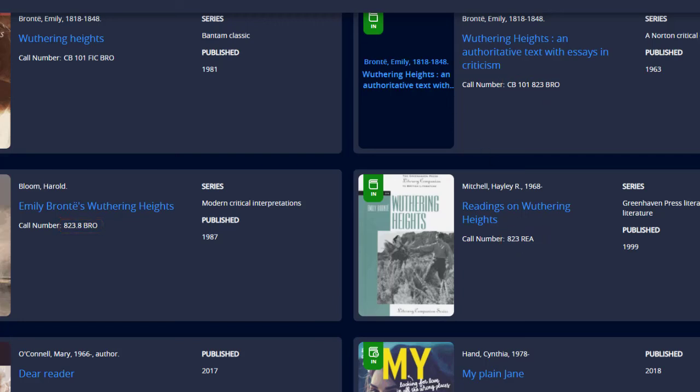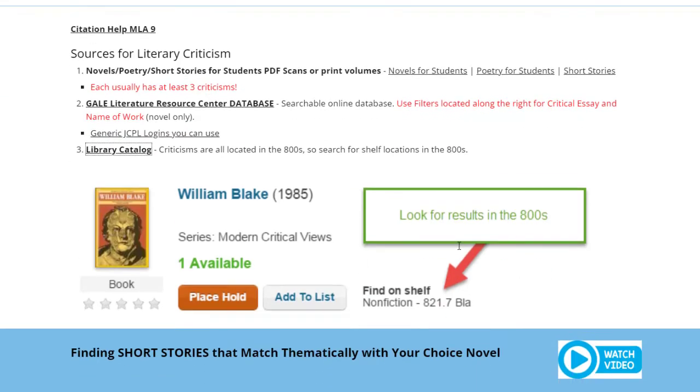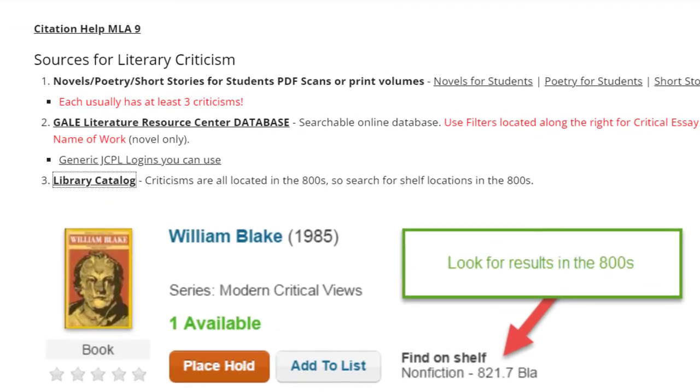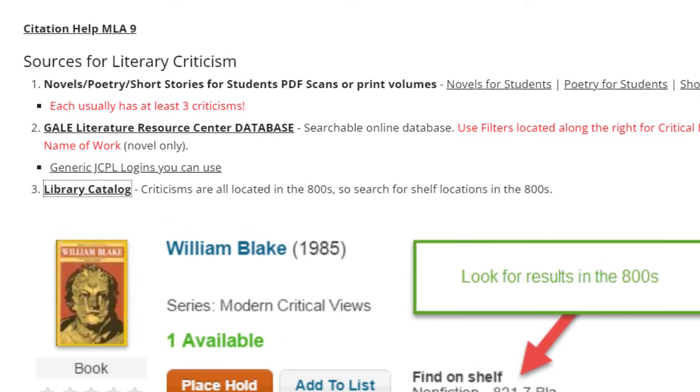We also have some other places in the library to locate criticism, so if you have carefully searched and researched all of these places, let me know. However, if you really spend the time to look carefully through these 3 resources, I think you'll all have success finding criticisms to strengthen your papers.